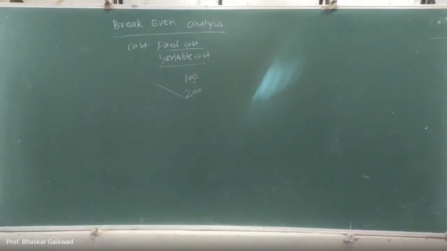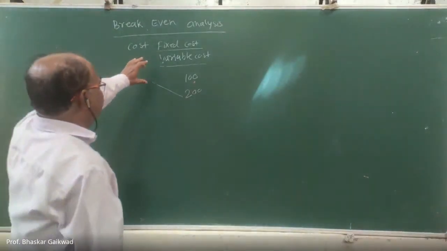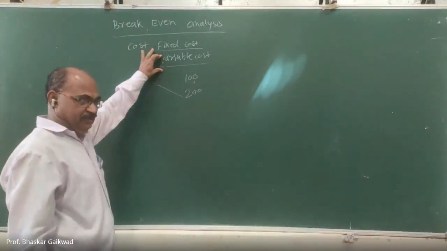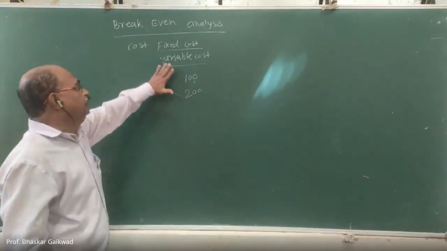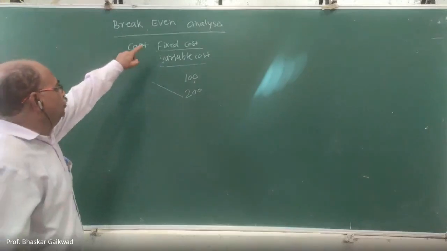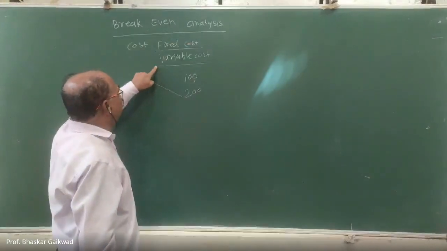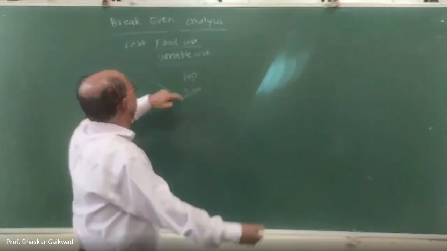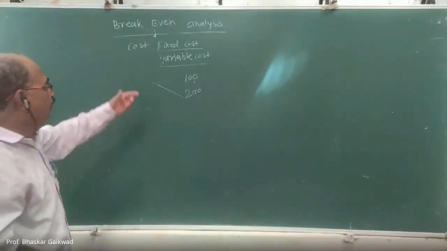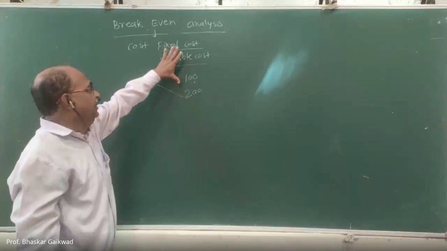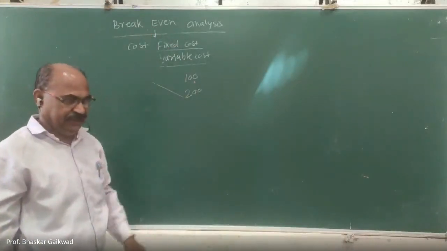Okay, thank you. So fixed cost is related to the capital equipment, machinery, and variable cost comes under the consumables, raw material, coolant, oil, etc. Analysis of these two costs actually comes under the break-even point. Now, what is actually break-even?